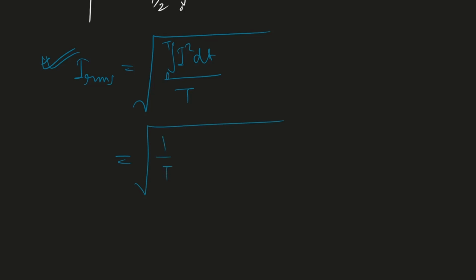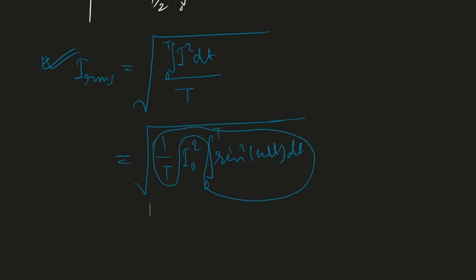And I RMS is what? Root over of I square dt divided by T. So, and the integration limits are this: 1 by T, put the value of I naught square as a constant, fine, 0 to T, and try to focus on this part.